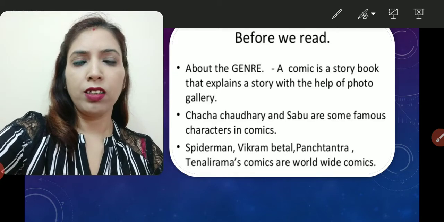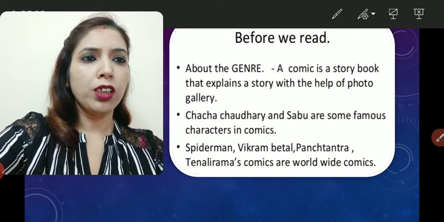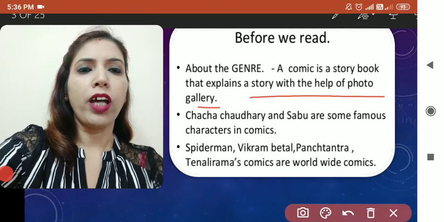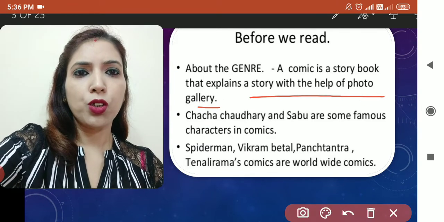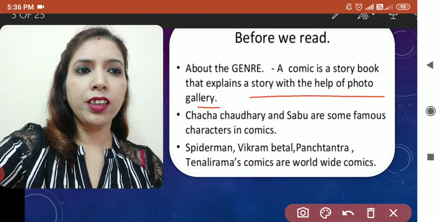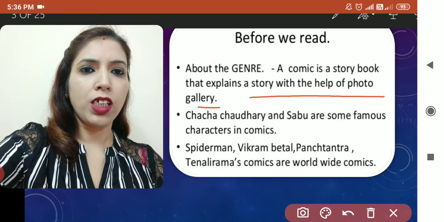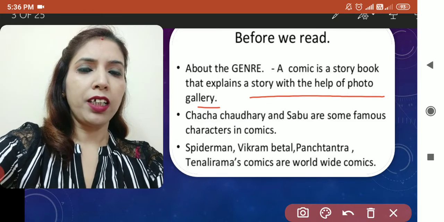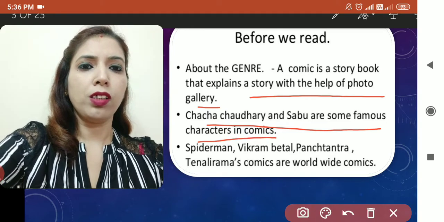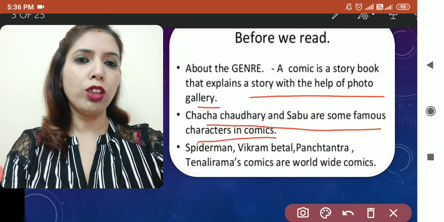Now, what we have to understand is what is comic in a story. A comic is a story book that explains a story with the help of pictures. So in this story, we'll find that the story is being narrated with the help of photos. Some very good examples of such stories are Chacha Chaudhary and Sabu, whose characters are taken from the famous story book called Chacha Chaudhary.